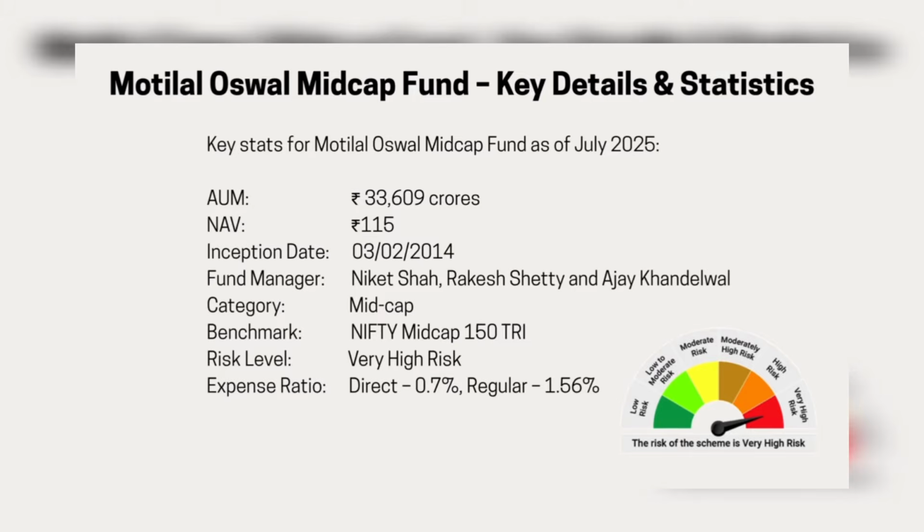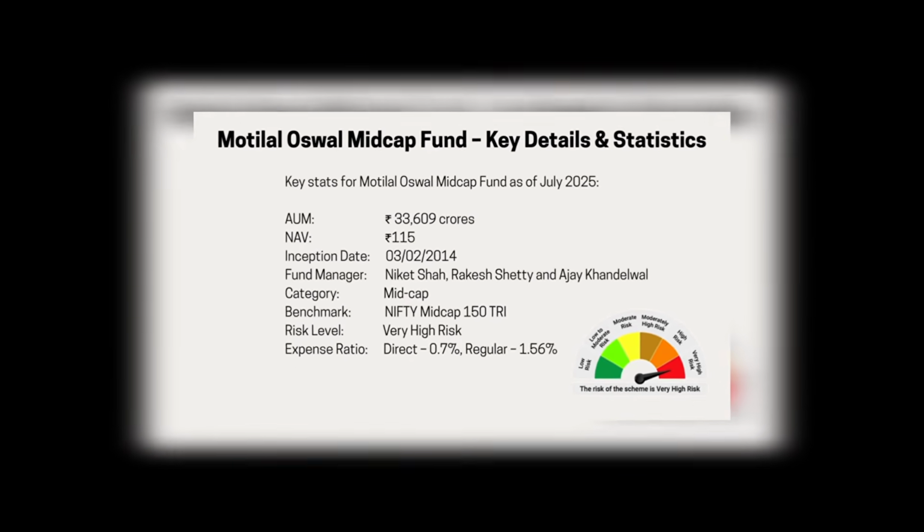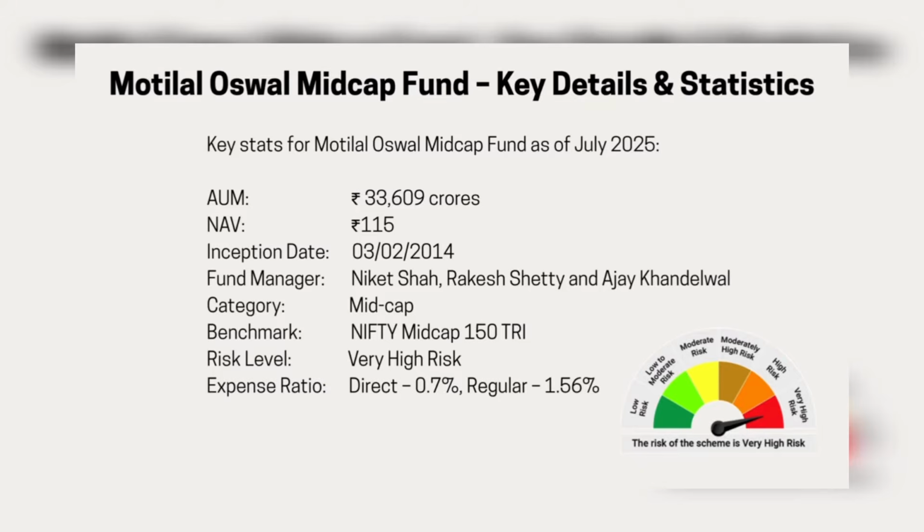Fund managers, all experienced fund managers from Motilal Oswal AMC, Niket Shah, Rakesh Shetty and Ajay Khandelwal. So this is a matured, well performed and well managed fund by experienced fund managers. Last metric is the valuation of this fund. If you see PE or PB, the price to earning or price to book ratios, both are expensive relative to the index itself. However, the price to sales ratio is in line with the category and the benchmark. The fund has performed very well in the past couple of years. Thus, it looks a little expensive when you look at the price multiples because the demand was high lately.